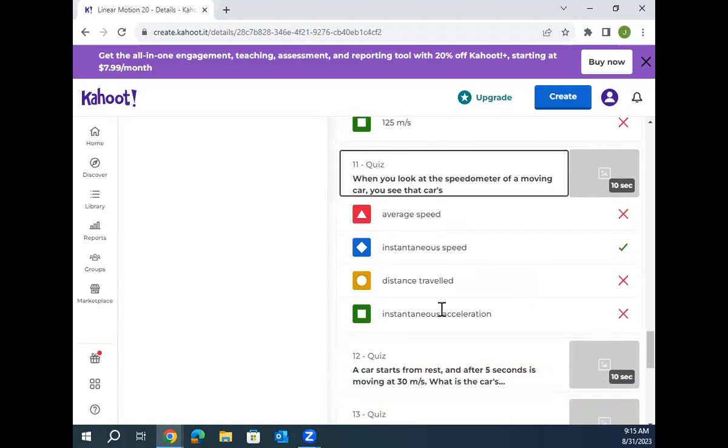Okay. A car starts from rest. After 5 seconds, picks up to 30 meters per second. Well, first question, how much time did it take to do that? 5 seconds, yeah. How far did the car go? Okay, I gotta calculate this myself. How far did the car go? Maybe I'll use v final squared equals v naught squared plus 2ax. No.